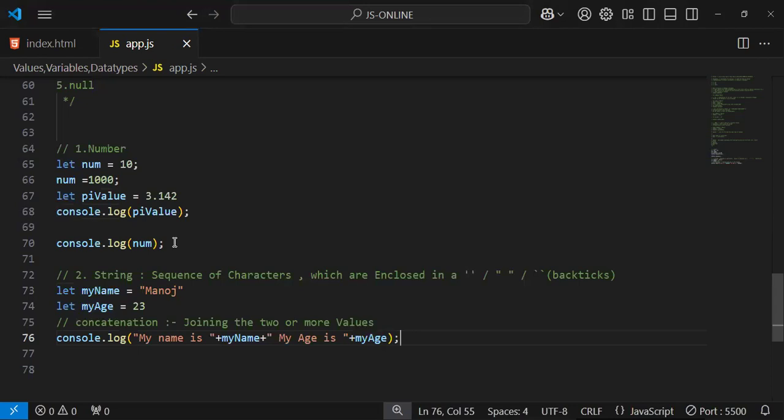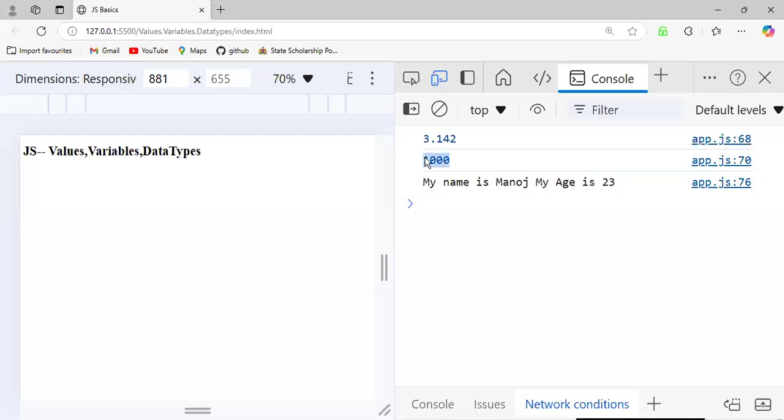No worries, but still I'm going to explain it once again. So number: let num equals 10, which is an integer value. It's an integer value. Sorry, I'm not well today. Here you can see this is the integer value, and this is the decimal value, or we can say a floating point number. Okay? And in the string, my name is Manoj and my age is 23.